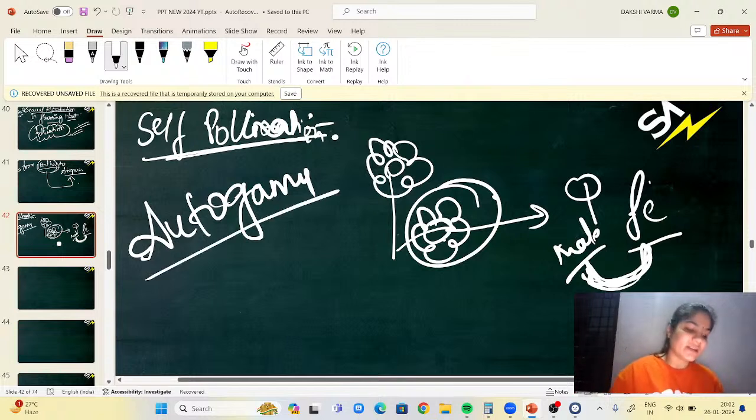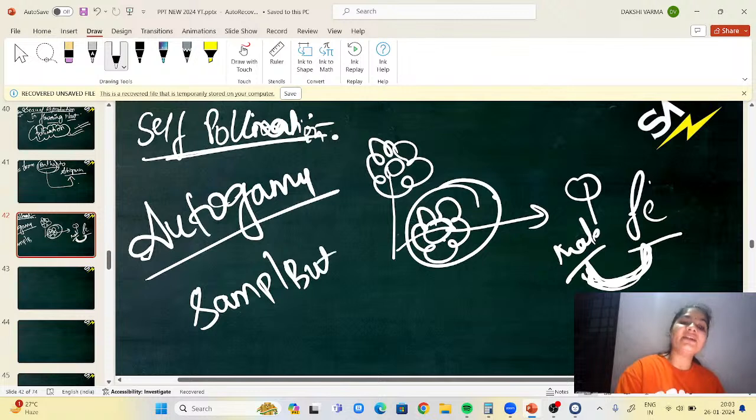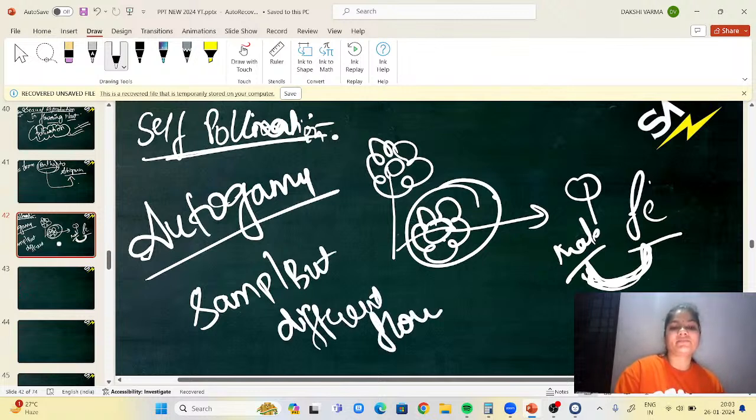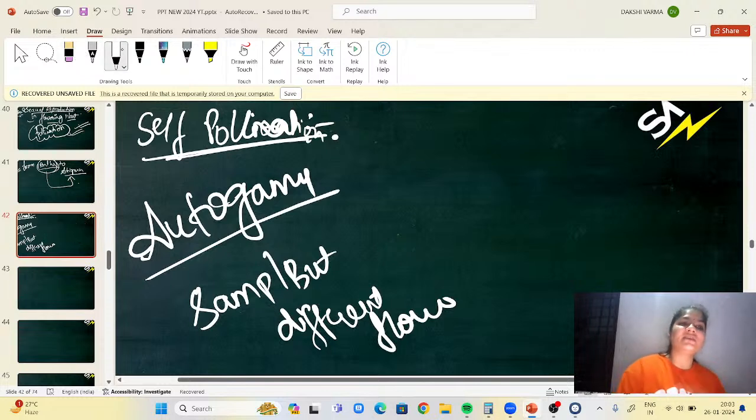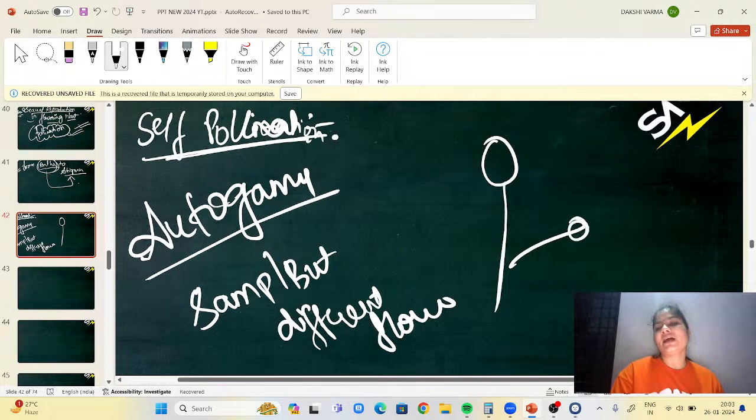Next is geitonogamy. Geitonogamy means same plant but different flower. Just take this as a plant, and here I have one flower, and here I have one more flower.